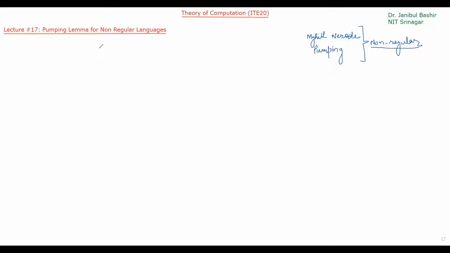Okay. So let's come back here to the pumping lemma. As I said, the pumping lemma is another mechanism to prove the language is non-regular. But before discussing this pumping lemma, let's do one thing. Let's take any finite automata. For example, this is my finite automata.